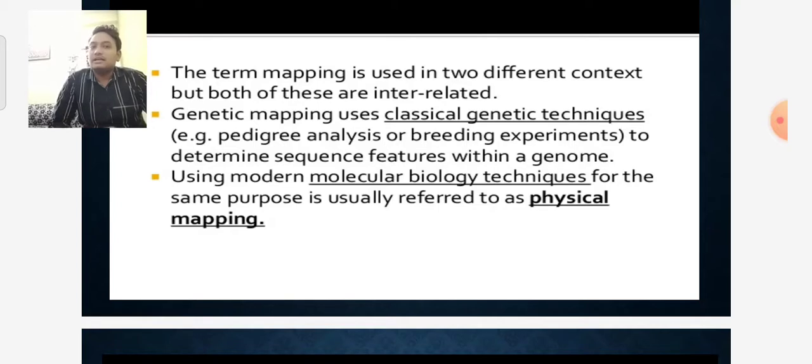Genetic mapping uses classical genetic techniques, for example pedigree analysis and breeding experiments. These are examples used to determine sequence features within the genome. Using modern molecular biology techniques for the same purpose is usually referred to as physical mapping.